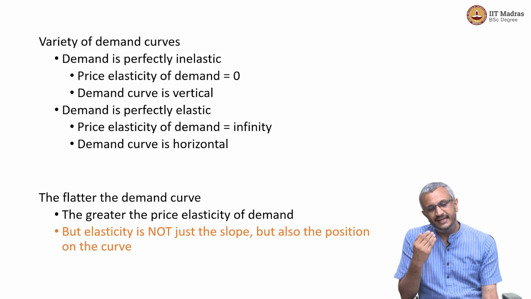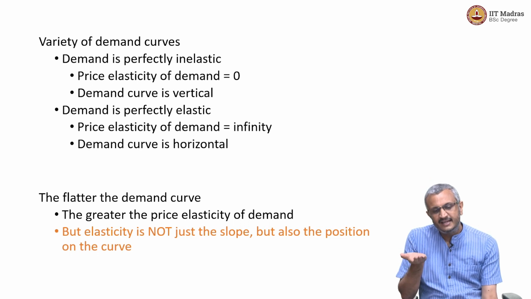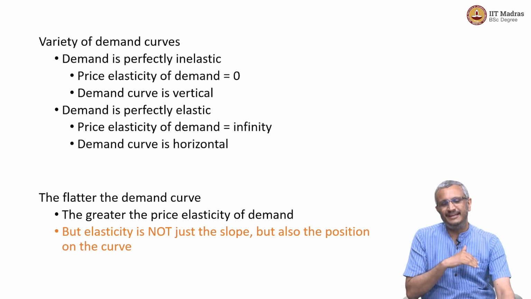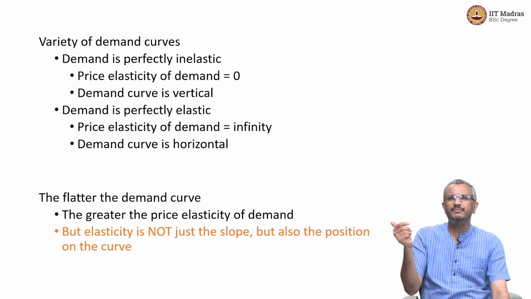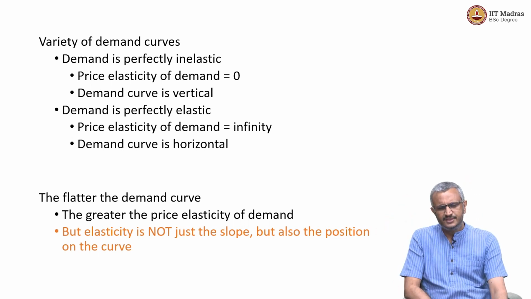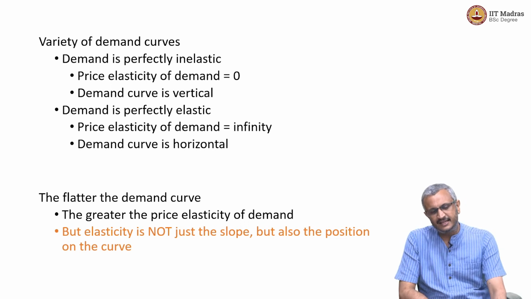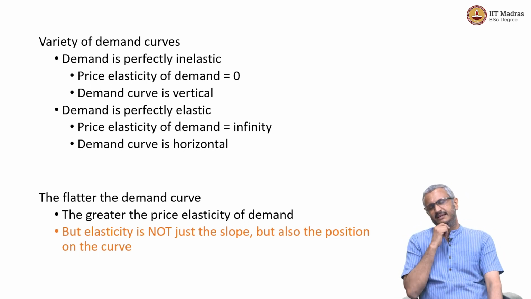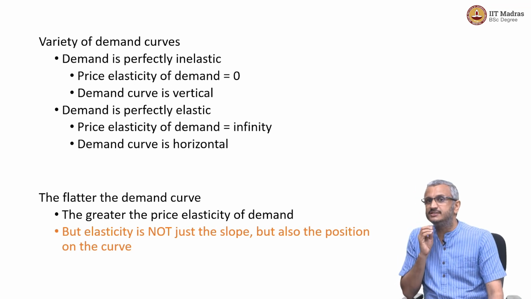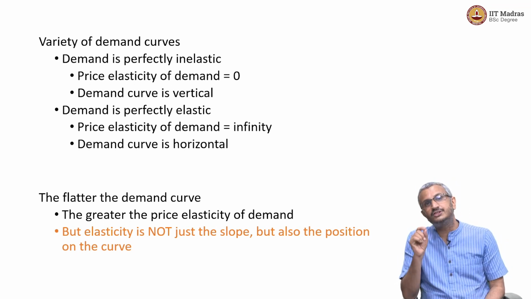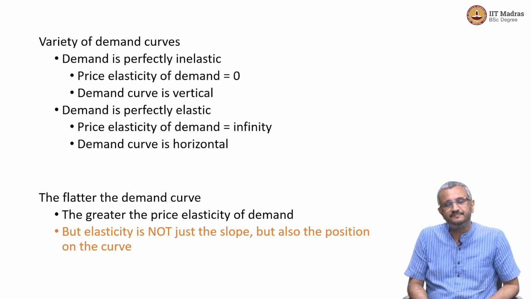Demand is perfectly elastic when the price elasticity of demand is infinite, which means the demand curve is horizontal. A very small variation in price, and we might not buy it even. So, the flatter the demand curve, the greater the price elasticity of demand. But elasticity is not just the slope, but also the position on the curve, which is very important.